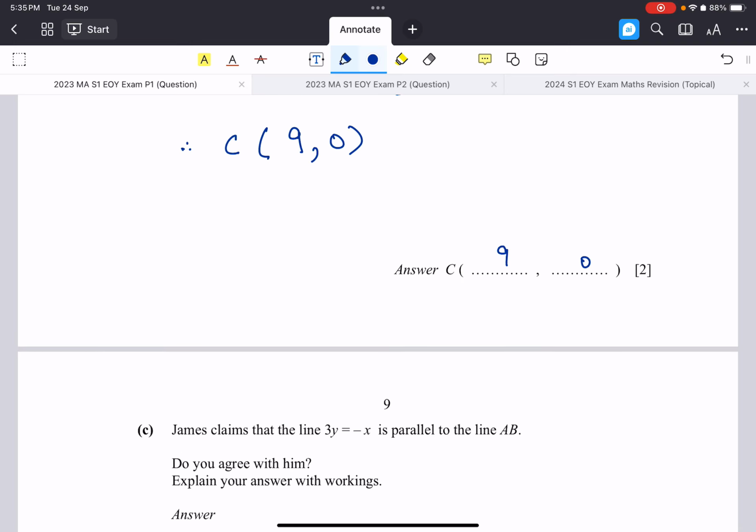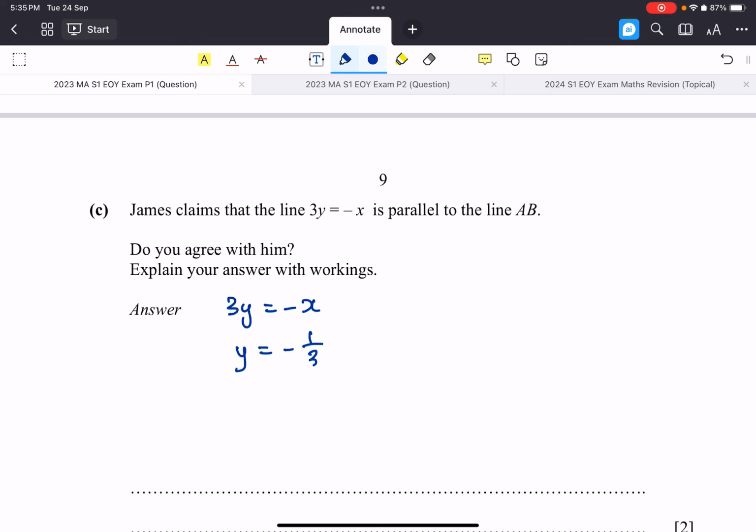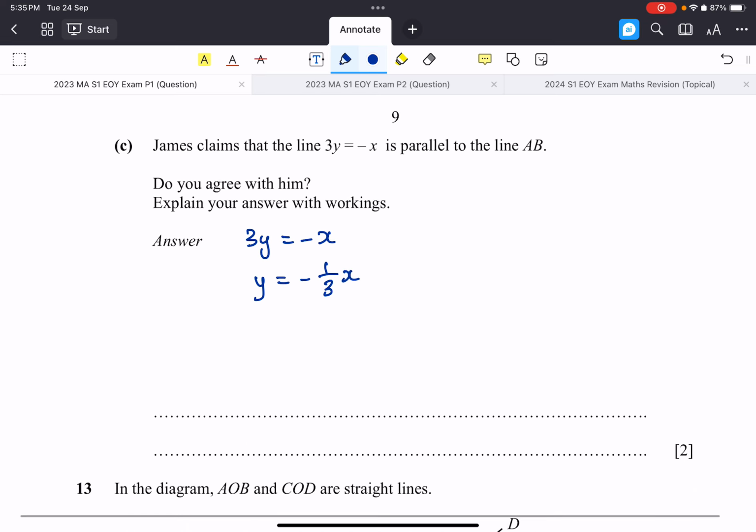Now, next, James claimed that the line 3y equals negative x is parallel to the line. So how do we test whether something is parallel? We test if they have the same gradient, right? So 3y equals negative x means y equals negative 1/3 x. Do you agree?